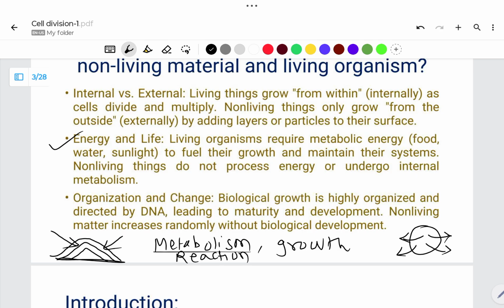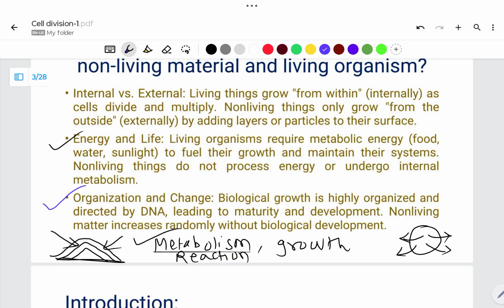We people produce energy by using food. Plants produce energy by using photosynthesis. This energy is required for the life processes in plants or animals, which include some reactions, and these reactions come under metabolism. Next main important feature is organization and changes.